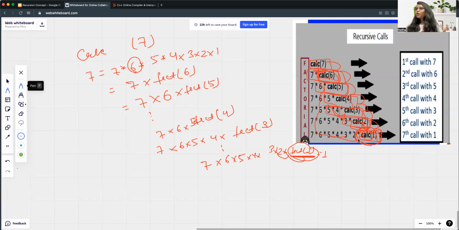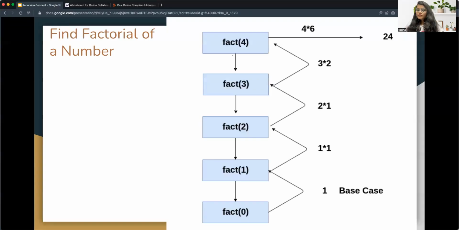For that we need to take pseudocode, and let's take an example to understand it better. Let me take the example of factorial.